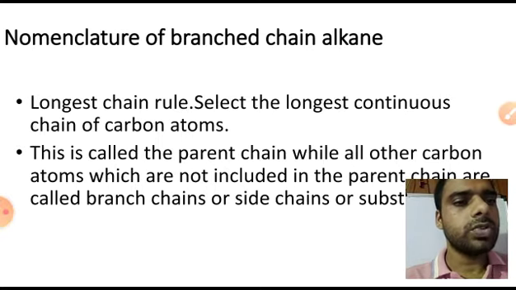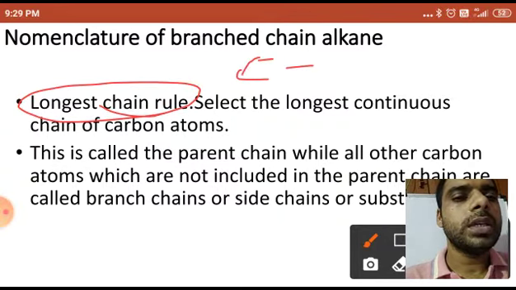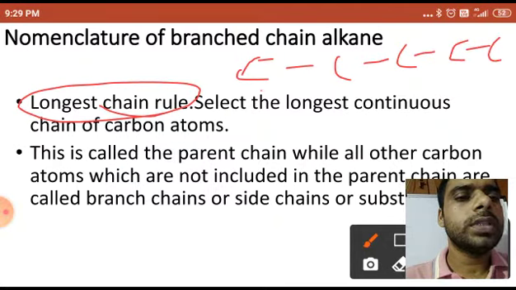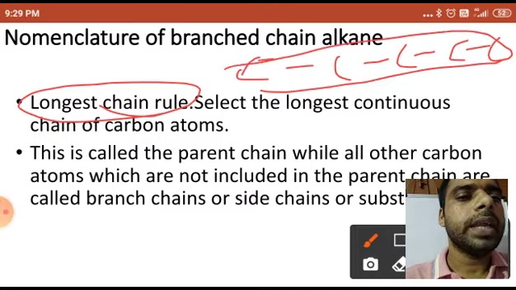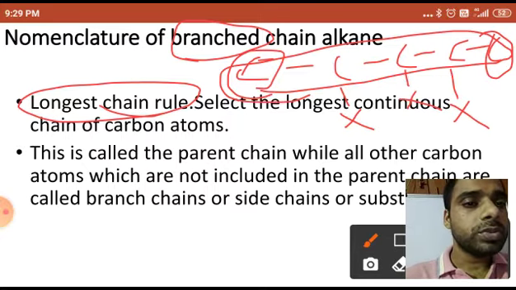So the very first rule is the longest chain rule. What does it mean? If I have a long chain of C C C, this one is the longest chain. In a branched chain, at this position, at this position, at this position, I have told you that at the terminal position branching would not start. So at these positions some group would be there. So we have to select the longest